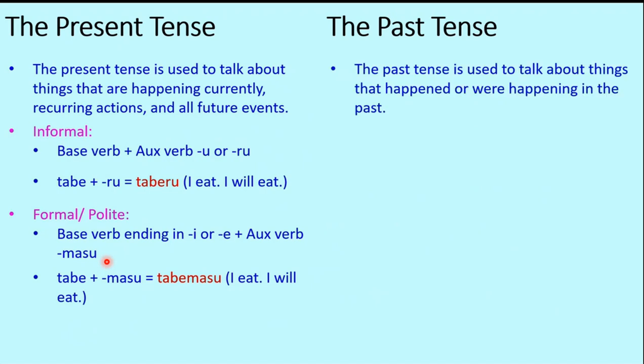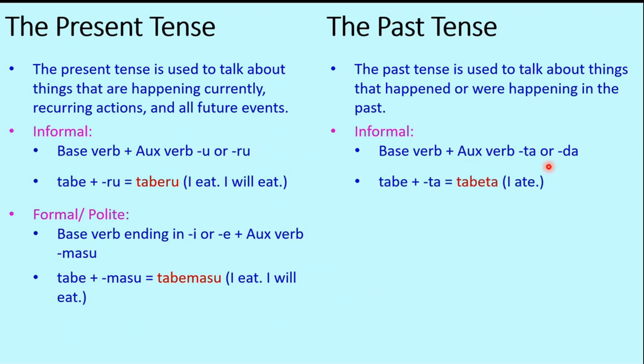Then what's the past tense in Japanese? Past tense is used to talk about things that happened or were happening in the past. Here, the structure is the base verb plus the auxiliary verb, which is now ta or da instead of u or ru. So the past tense of the verb will end in either ta or da. So taberu becomes tabeta. I ate. Tabeta.